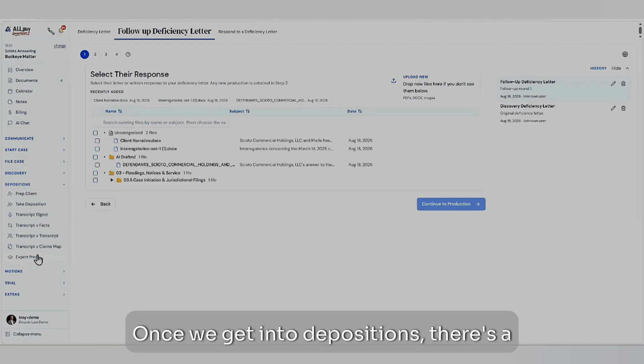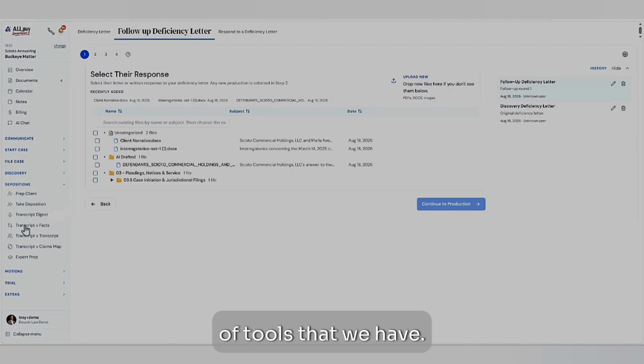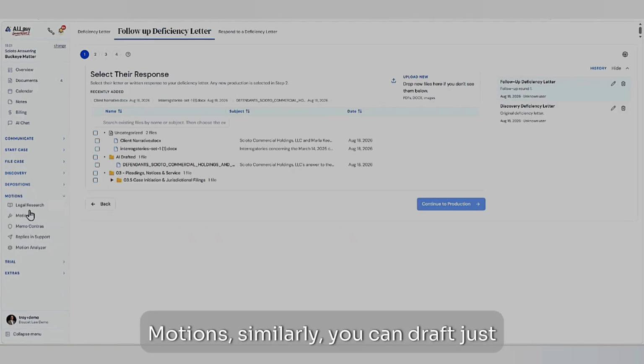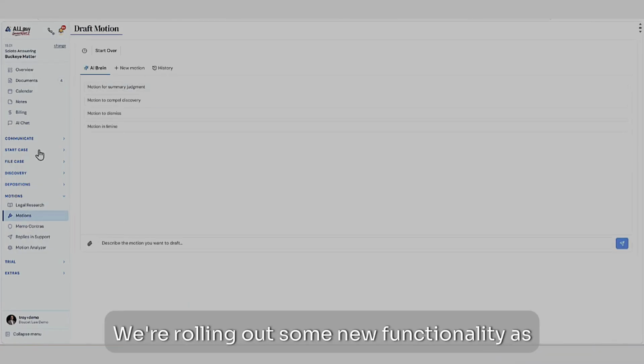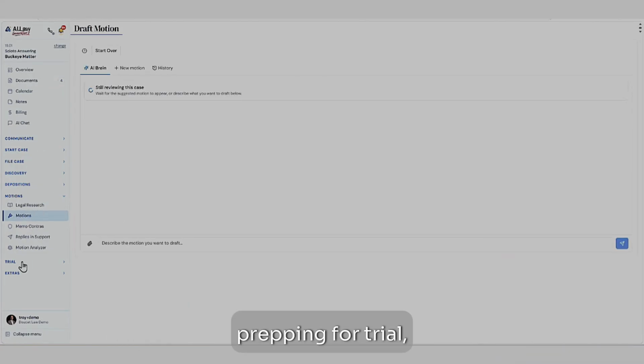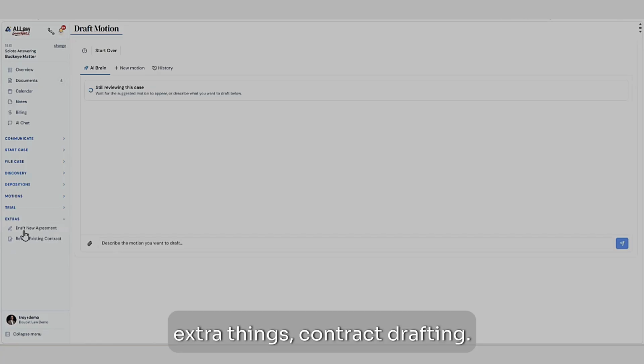Once we get into depositions, there's a whole other body of tools that we have. Motions, similarly: you can draft just about any kind of motion within our system that you'd like. We're rolling out some new functionality with that as well. Prepping for trial, extra things, contract drafting.